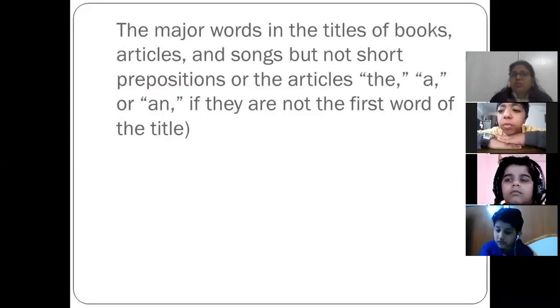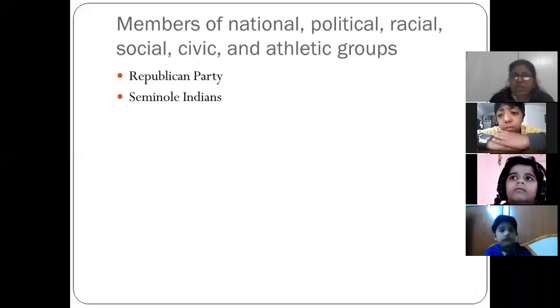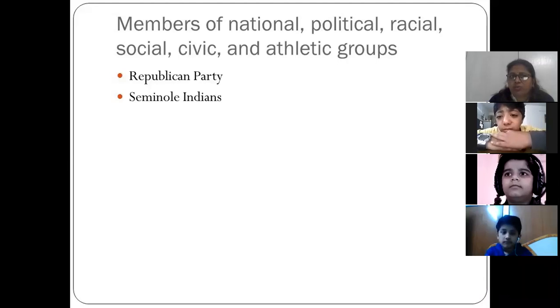The major words of the titles of books, articles, songs, but not short prepositions or the articles the, a, or an, if they are not the first word of the title. Then members of national, political, racial, social, civic and athletic groups like Republican Party, Seminole Indians.